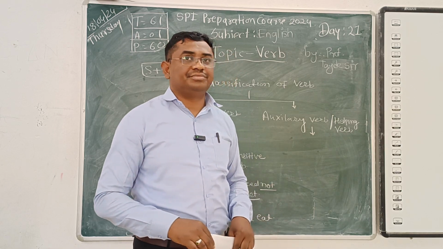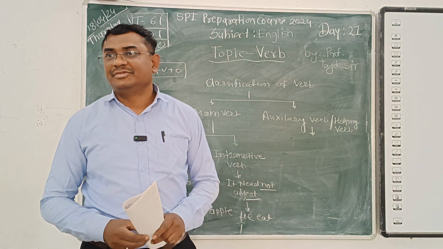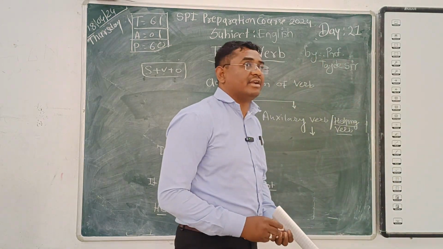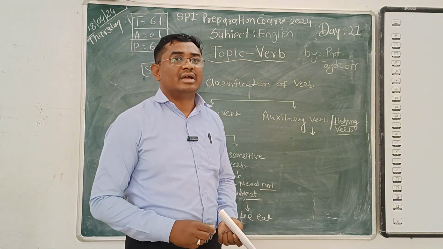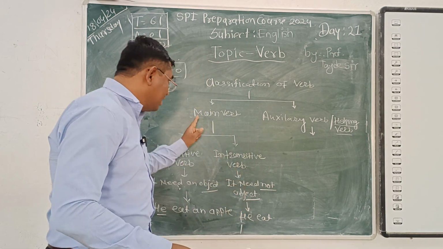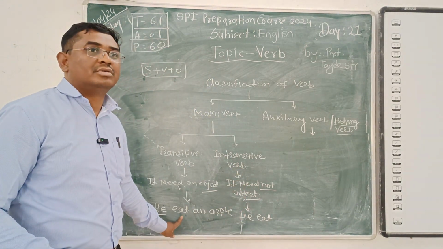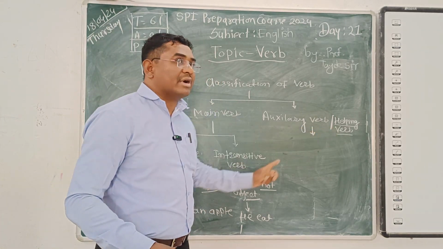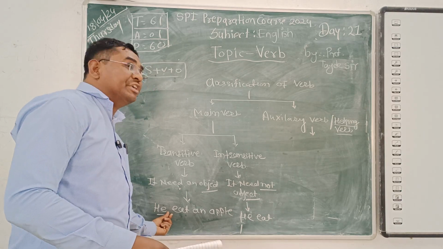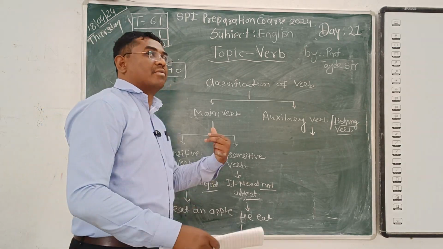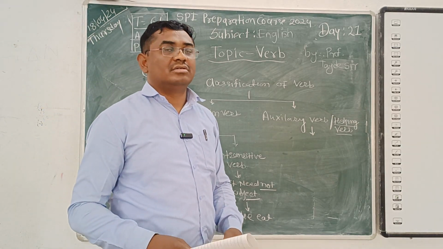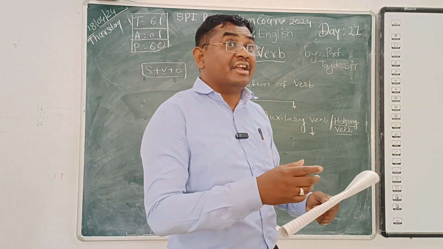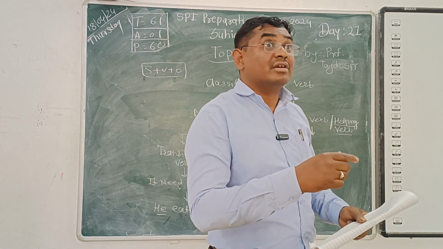Auxiliary verb means what? You can use your own language: helping verb. Try to get the meaning of that word, helping verb. That is the main verb. Now, auxiliary verb or helping verb means a word which comes before a main verb to get a complete sense of the sentence, to make it grammatically correct, to make it tense.